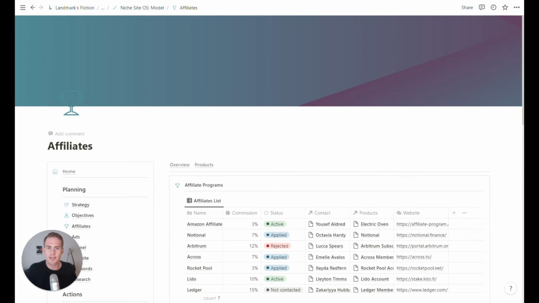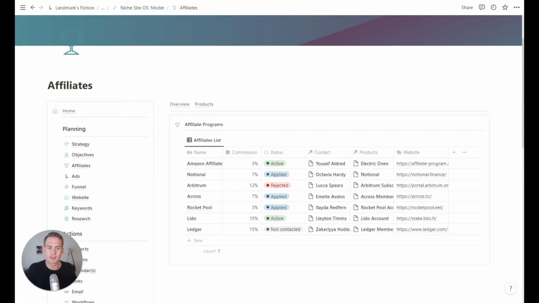Then we have a section, or a couple of workspaces, dedicated to affiliate programs. So we can go out and research various affiliate offers and programs that are relevant to our niche. We can list the commissions that they pay. We can list the status of our own relationship with them. So if we have not contacted them, if we've applied, maybe we were rejected by a couple, maybe we've been accepted and we are active affiliates for a few.